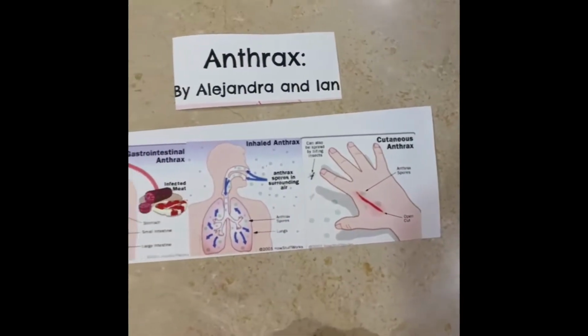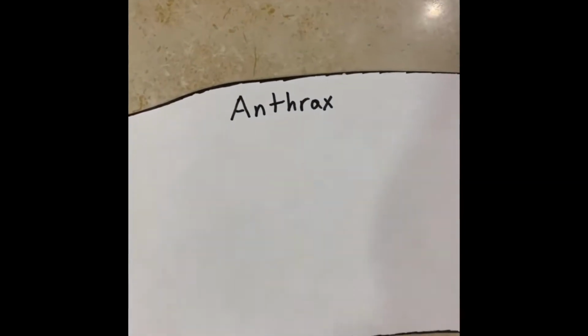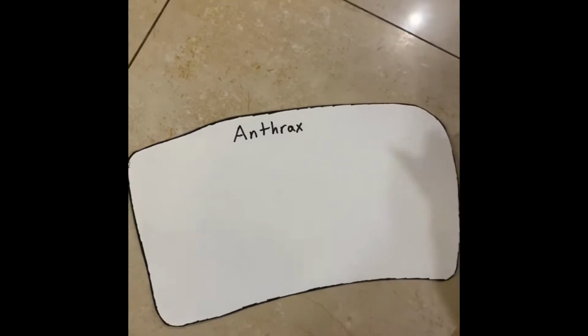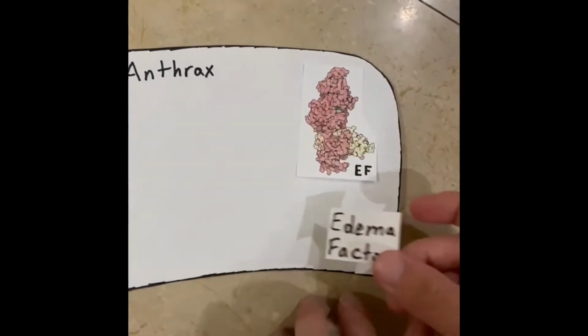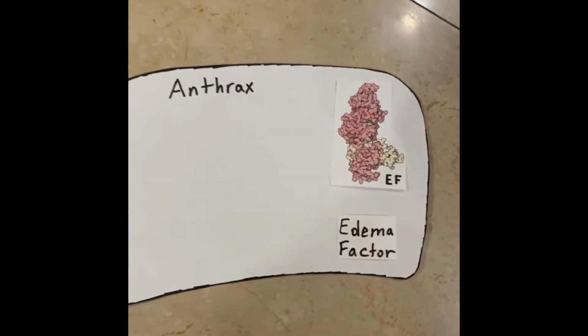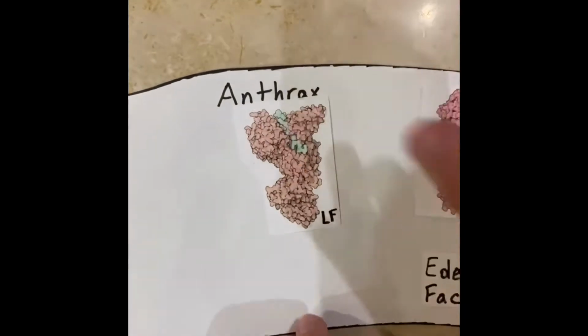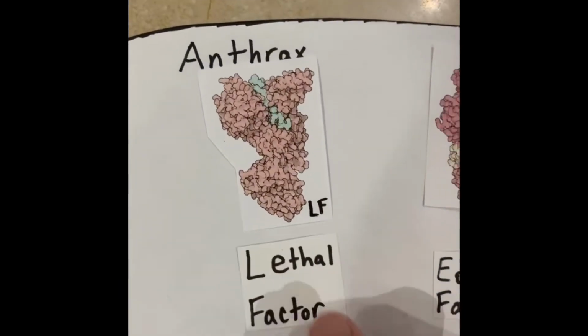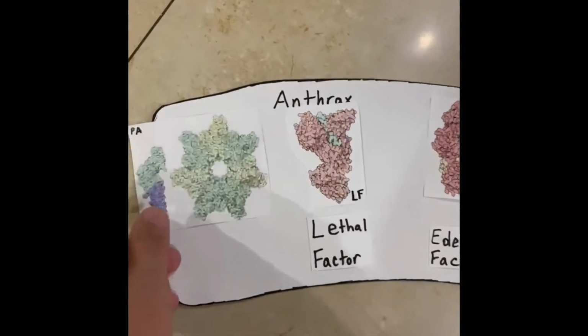bloodstream towards the lungs. It works by producing a toxin that has 3 interdependent proteins that work to target communication within the body between the brain and independent cells. Each of these 3 proteins combine to form a certain toxin: edema factor EF, which forms the edema toxin; LF, lethal factor, which forms the lethal toxin; and protective antigen PA, which carries EF and LF into the cell.